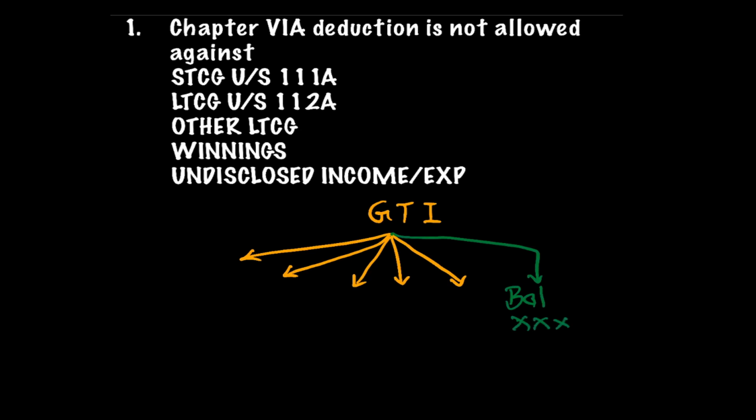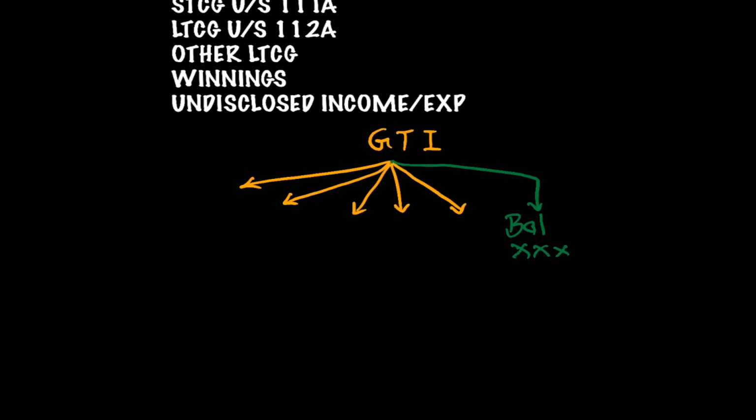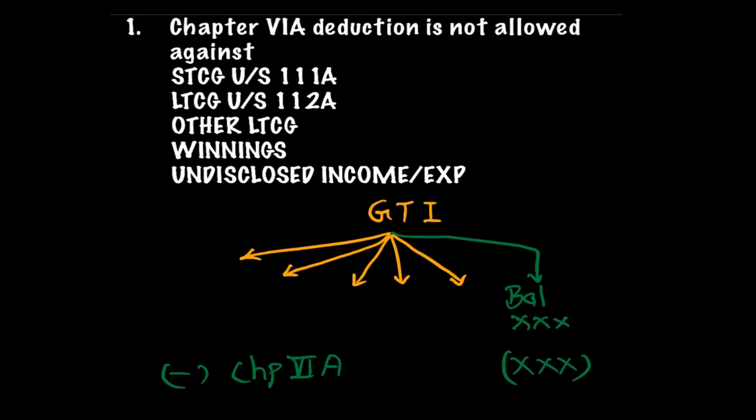What happens with this kind of presentation is that after you divide the incomes, when you go for the chapter 6 reduction, your mind gets a hint that you are not supposed to take the chapter 6 reductions from the first few incomes. So naturally you will get a hint that your chapter 6 reduction should always be only from the balance income. This is a very common mistake which students generally commit while solving the total income sum.